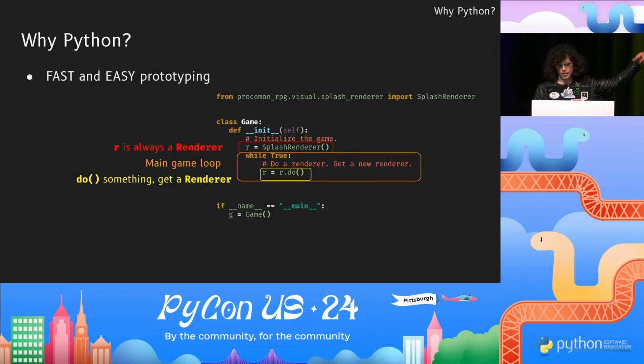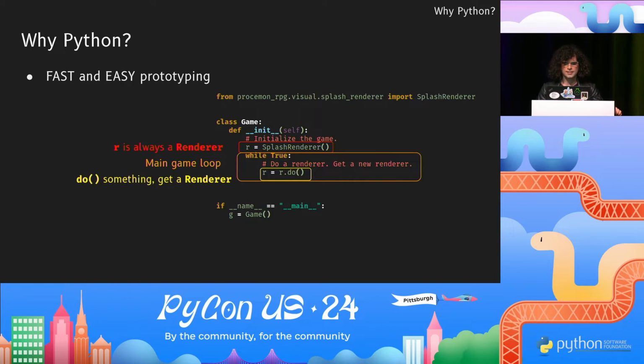This while loop in orange is the main game loop, and we call r.do, which does something. What that something is depends on how we define the subclass of renderer that r currently is. And whenever renderer.do is called, it returns a new renderer. So you see that r equals r.do. At the start of the game, r is a splash renderer, and it waits until the user presses A, and then it returns a start menu renderer, which in turn will call do, and it will return a new renderer, and so on for the entire game.